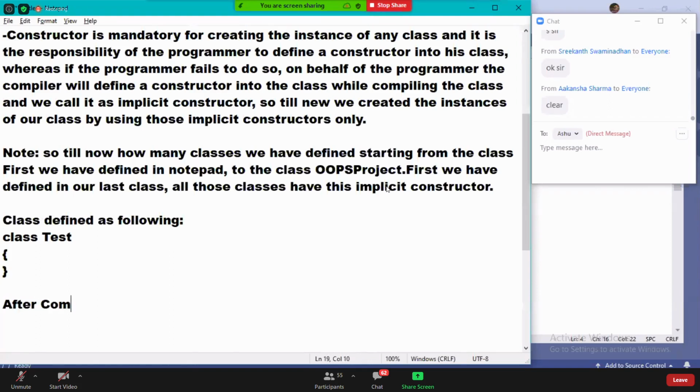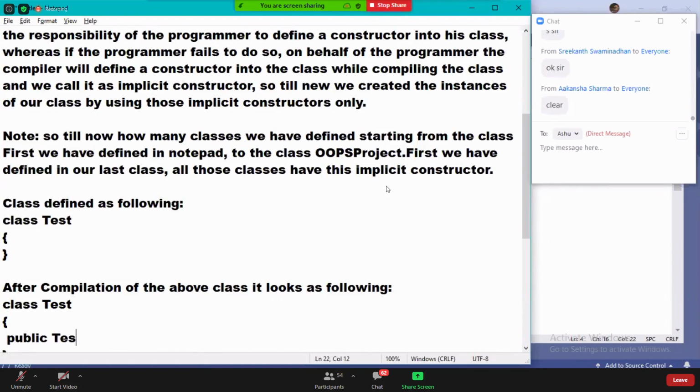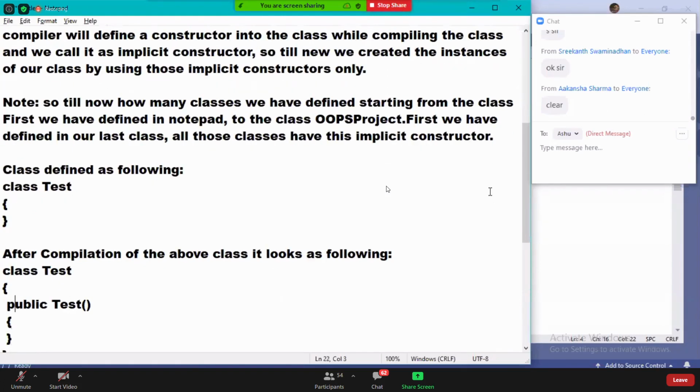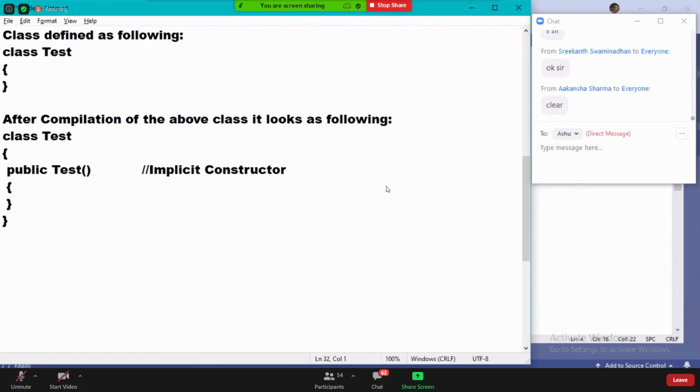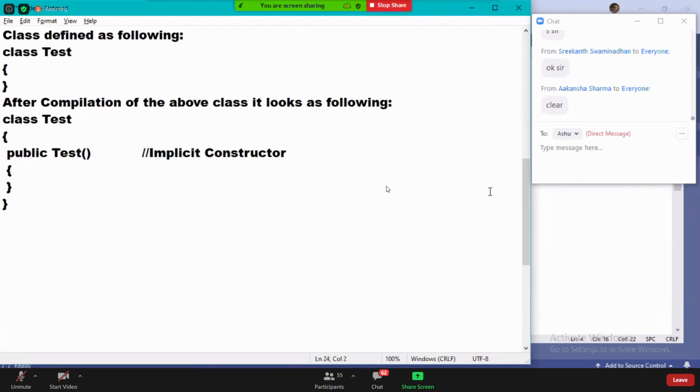Now, after compilation of the above class, it looks as following. Understood, all of you?